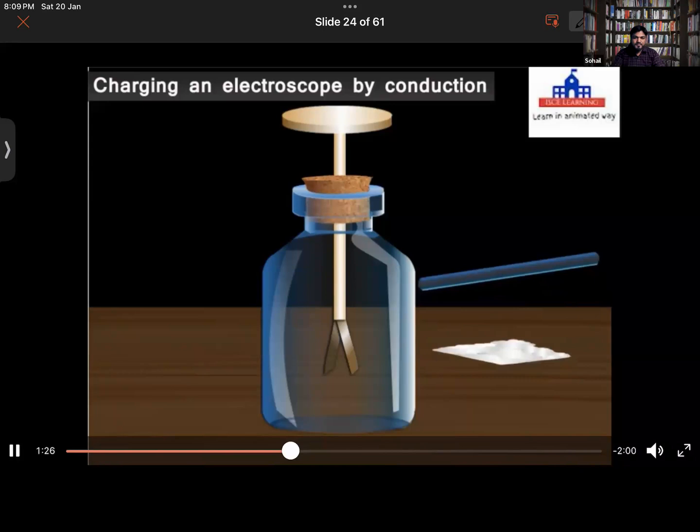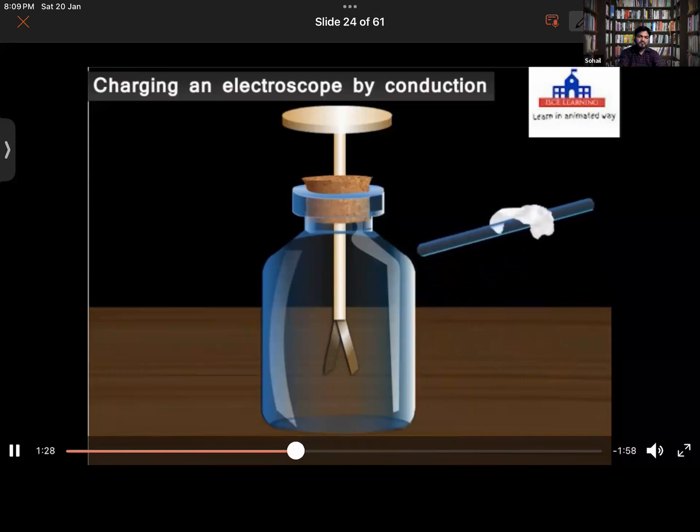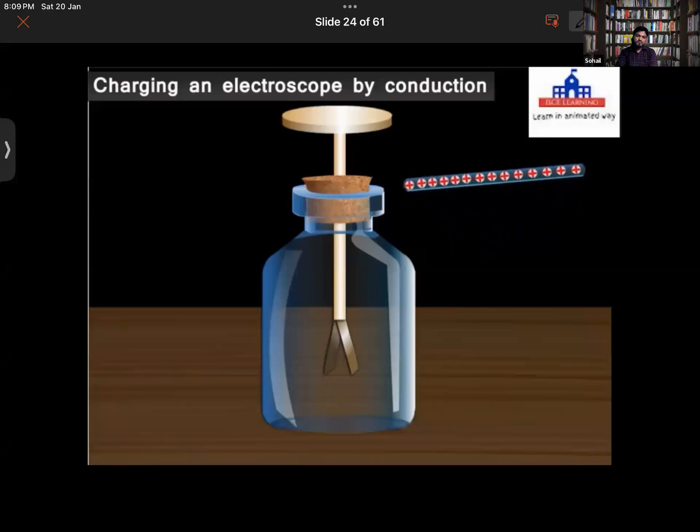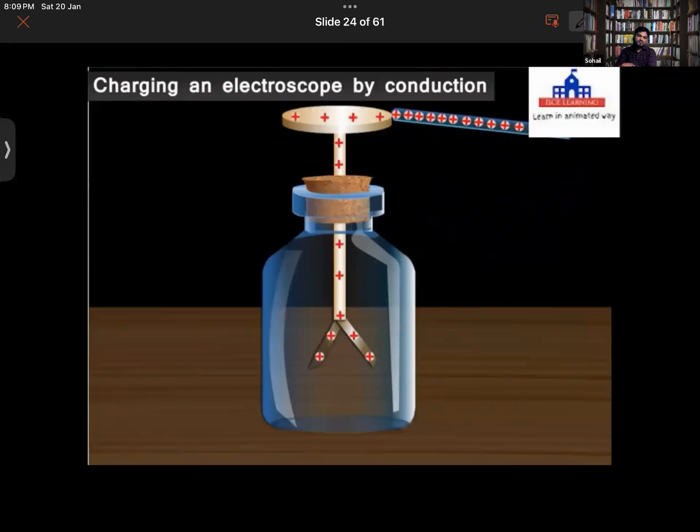Rod is rubbed with a silk cloth, then the glass rod becomes positively charged. Touch the positively charged glass rod with the metallic disc. What do you observe? We observe that as soon as the positively charged glass rod is brought in contact with the neutral metal disc, the gold leaves diverge due to the presence of similar positive charges on them.